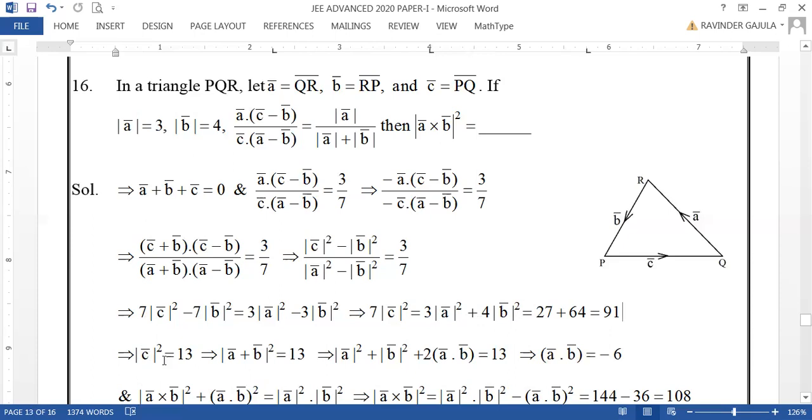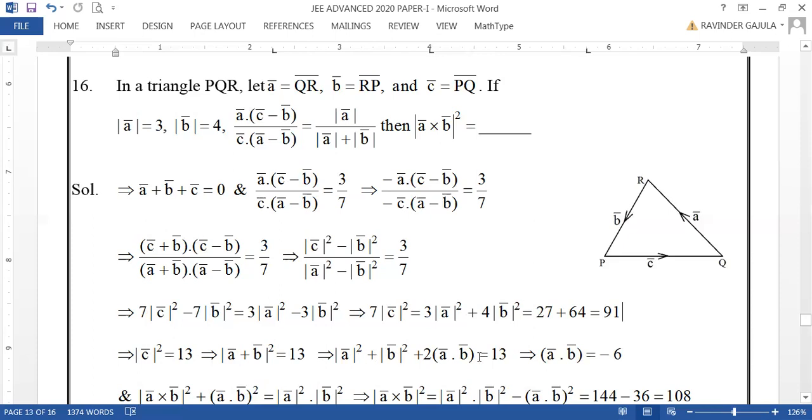So mod C bar square is 13. And here mod C bar square can be taken as mod of A bar plus B bar square, because C bar equals minus of A bar plus B bar, otherwise A bar plus B bar equals minus C bar. Hence mod of A bar plus B bar square is 13. Expanding this one, it is mod A bar square plus mod B bar square plus 2 into A bar dot B bar, which is 13.